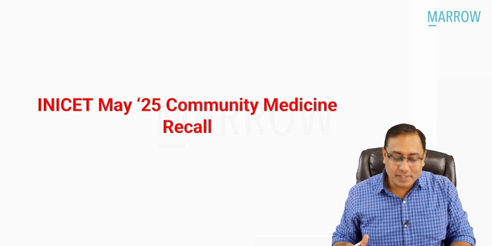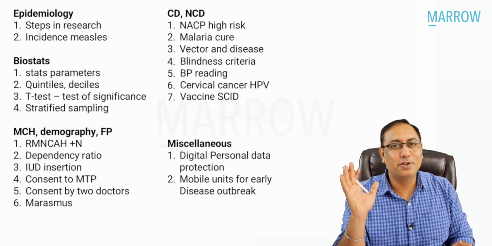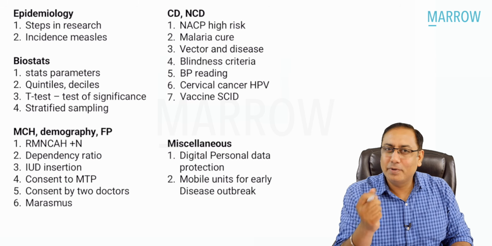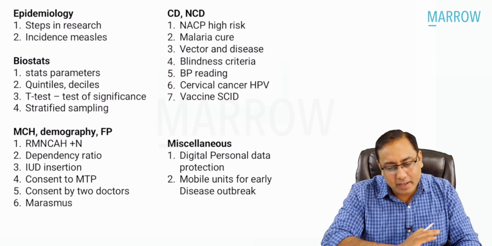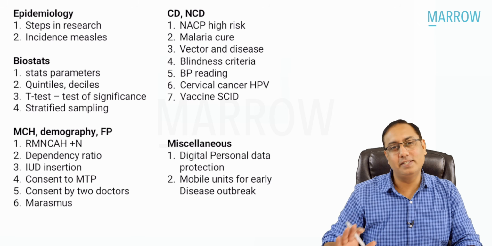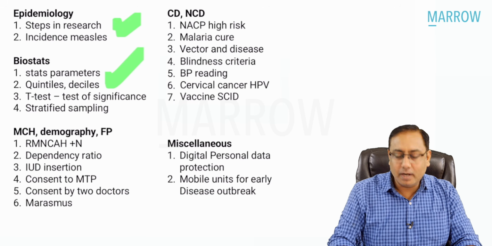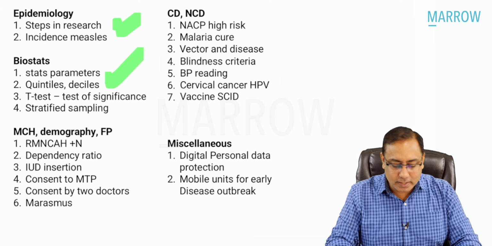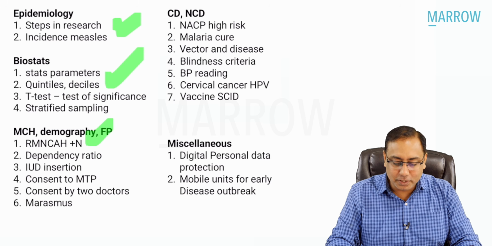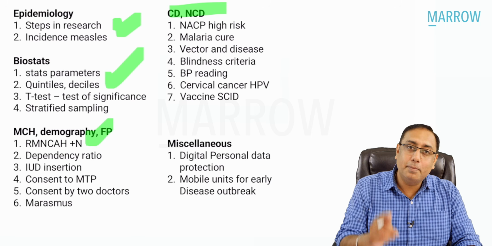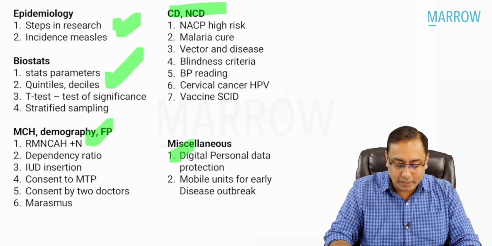So, beta, this INI-CET May 2025, happy news is we had a decently easy level of community medicine questions. I think there were around 20-25 odd questions. Out of these, 18-19 questions anybody could solve. These are relatively easy MCQs. We had 2 questions from epidemiology. Roughly this time we had 4 easy MCQs from biostats. Demography, mother-child health, family planning, they always take the center stage, 6 MCQs. Communicable disease, non-communicable, including the national health programs, we had 7 MCQs and 2 from miscellaneous topics.